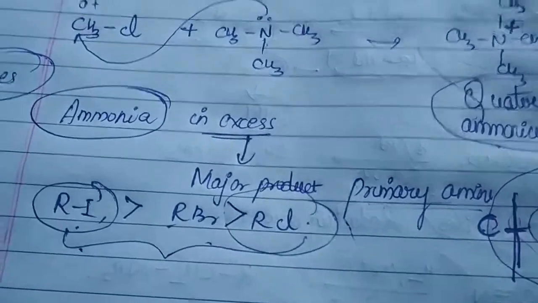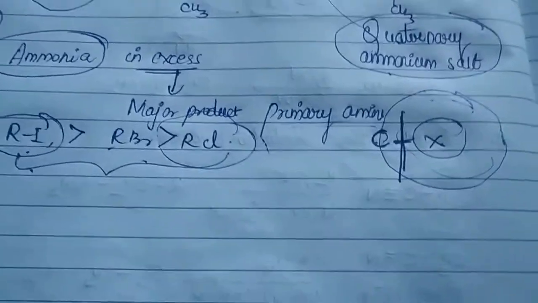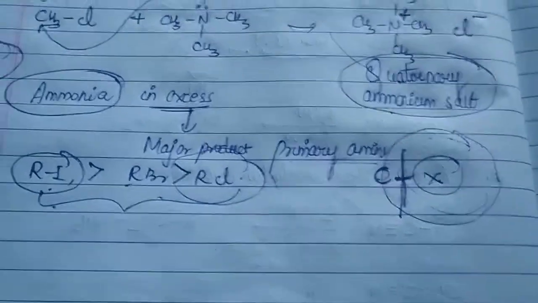So Cl is the least reactive towards your ammonolysis. Is that clear?